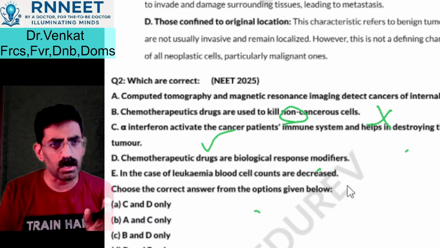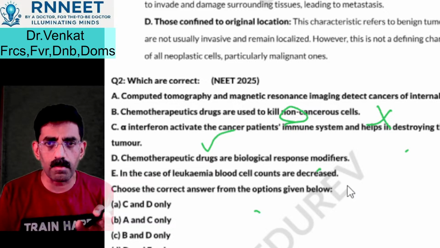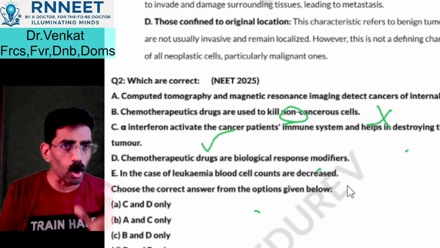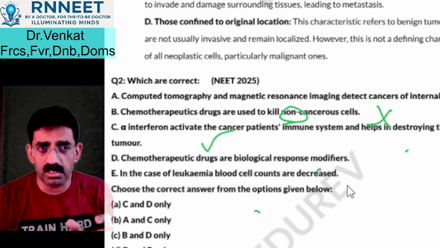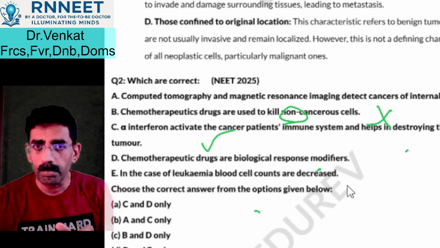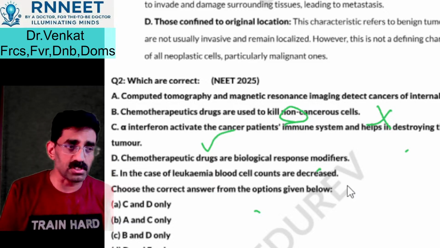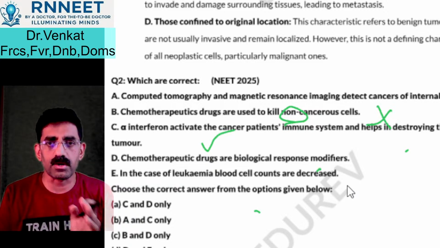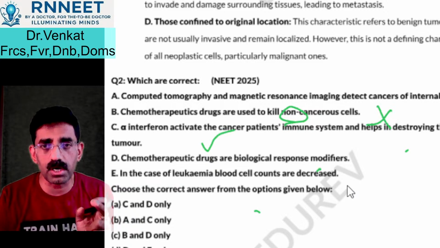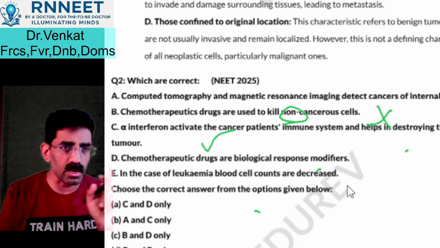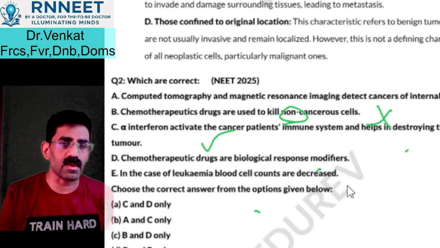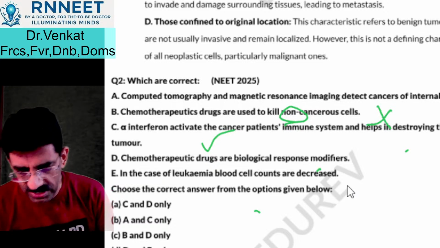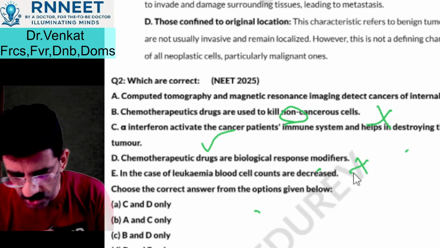Biological means those that are produced normally by the body. Are these drugs manufactured biologically? No. Interferons are compounds which are produced biologically. So the chemotherapeutic drugs are not biological response modifiers. They are given extraneously, that is, they are given from outside. They are not biological modifiers. So I will say D is a wrong one. That was a tricky one.